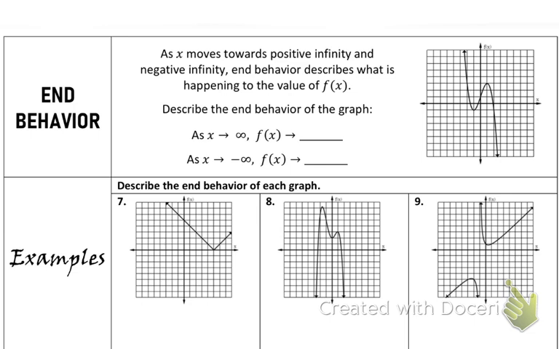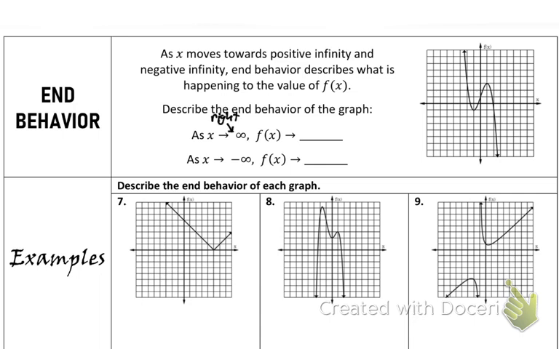But we can't use left, right, up, down. We have to use terms like x and y. So we'll use x's to describe left and right, and we'll use our y values to say whether it's going up or down. So if we look at this graph, as x goes to infinity, so that means we're getting really, really big. What direction are we going? If my x values are getting really big, we are going to the right.